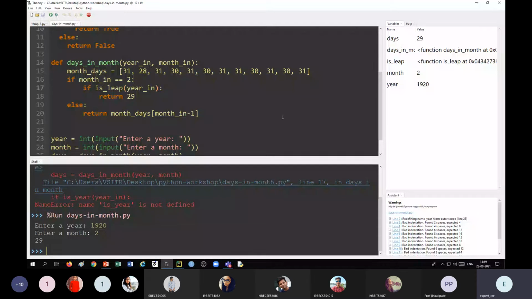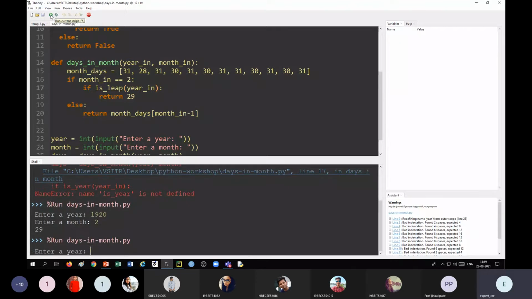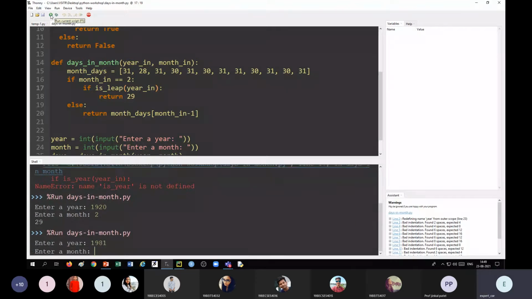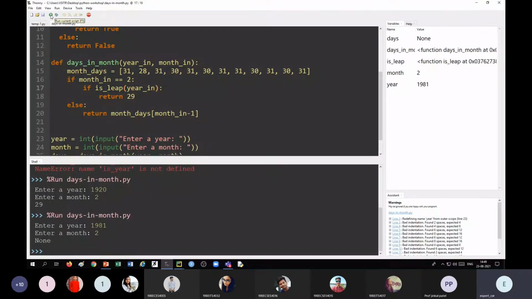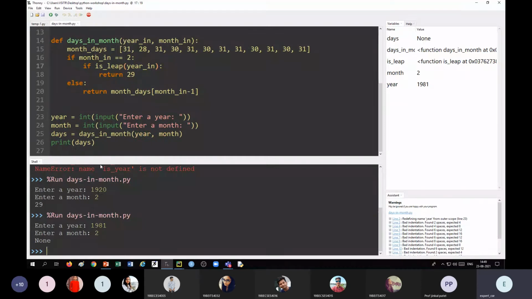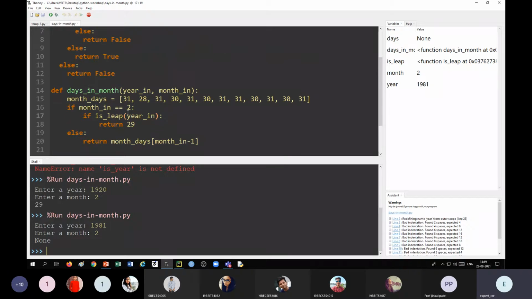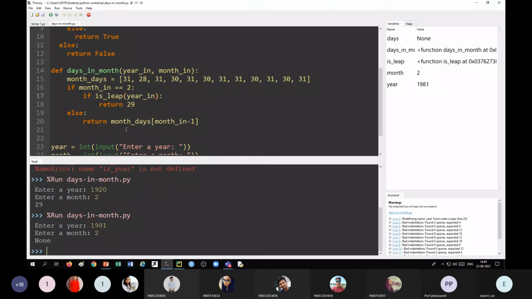Okay. Suppose let us give any year which is not a leap year. So 1981. Let us run this and say 1981 and the month is equal to 2. It should give 28, but we got nothing. So there must be some error, right? Now let us see our print statement. days equal to days_in_month(year, month). This is the correct one. Okay, somewhere here is the mistake.